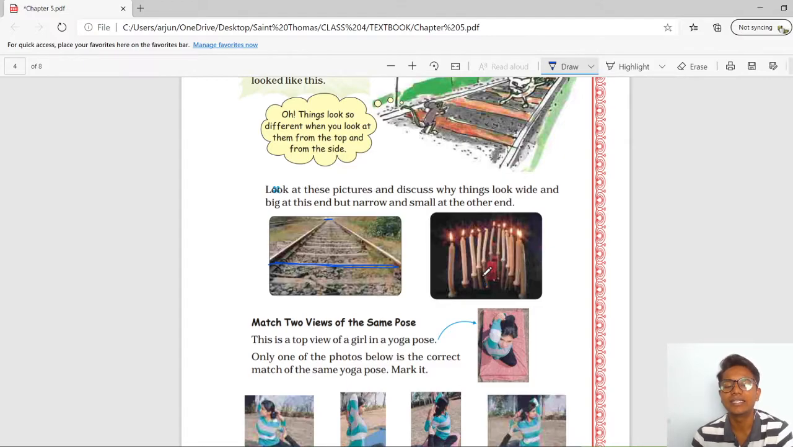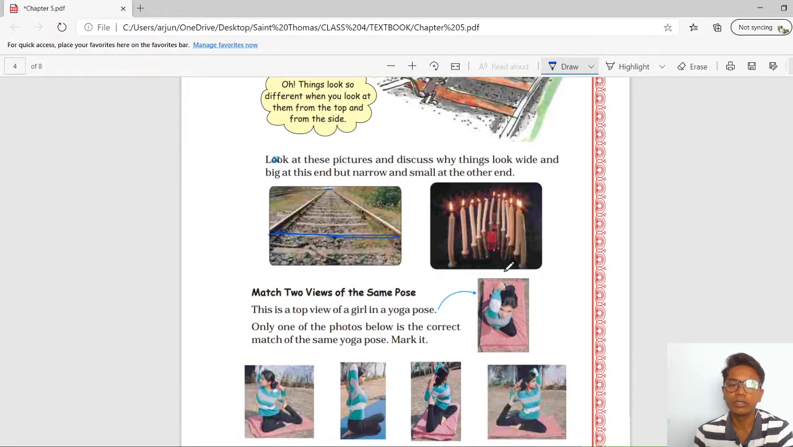Okay, the distances are the same, but due to the, what we can say, drawback of our eyes, we can see the object nearer to us exactly as they are, but as the distance increases, we will see the distance getting narrow.